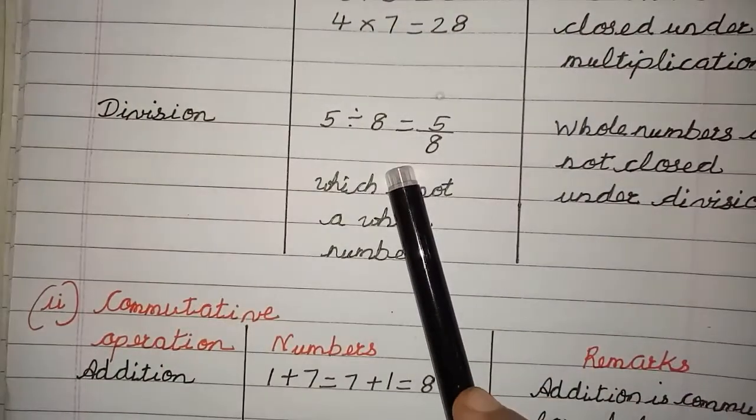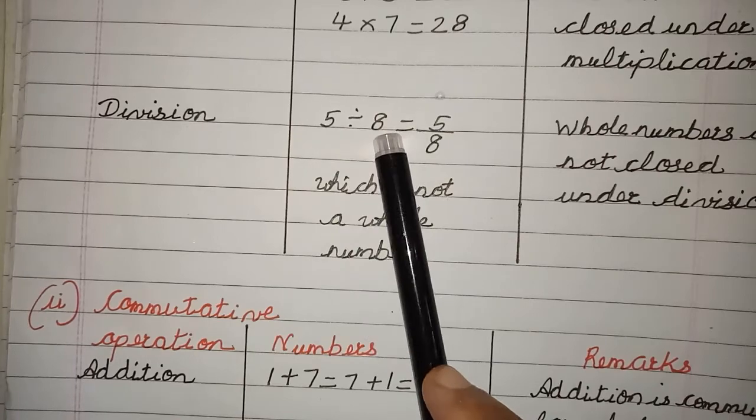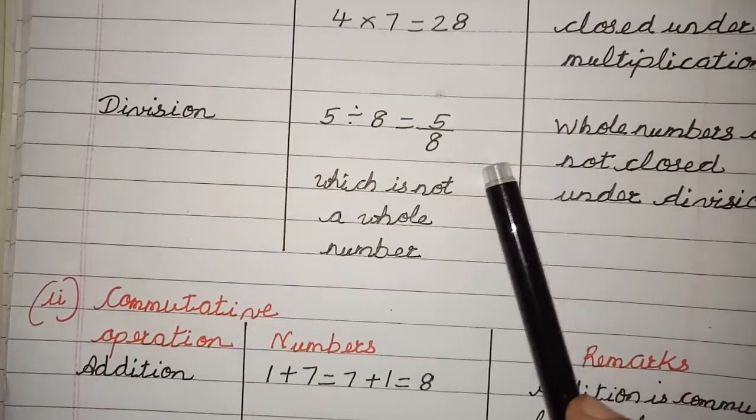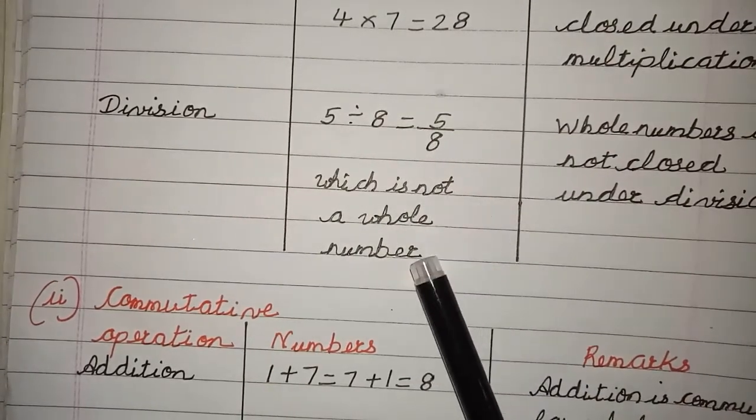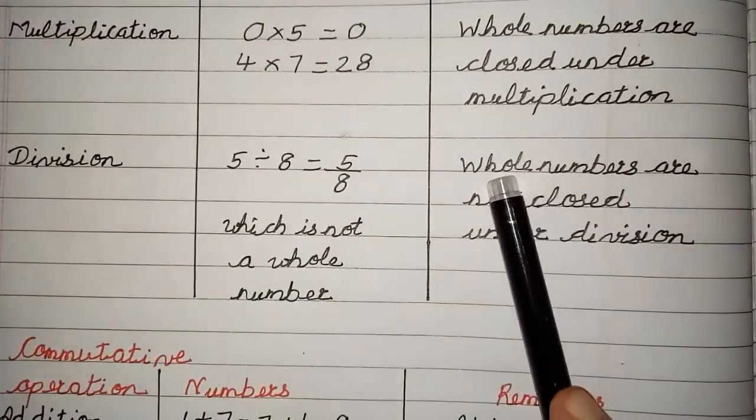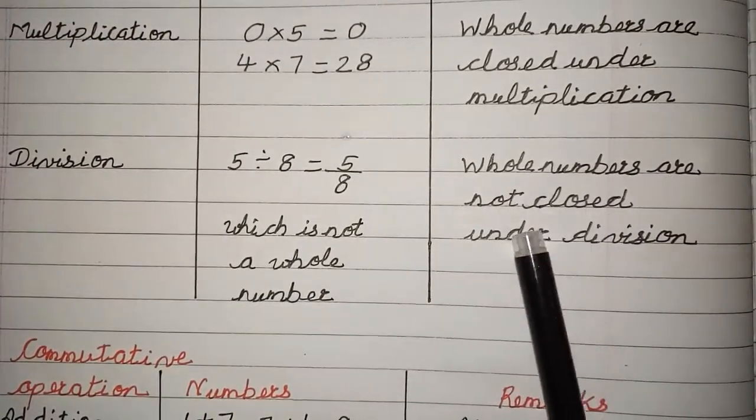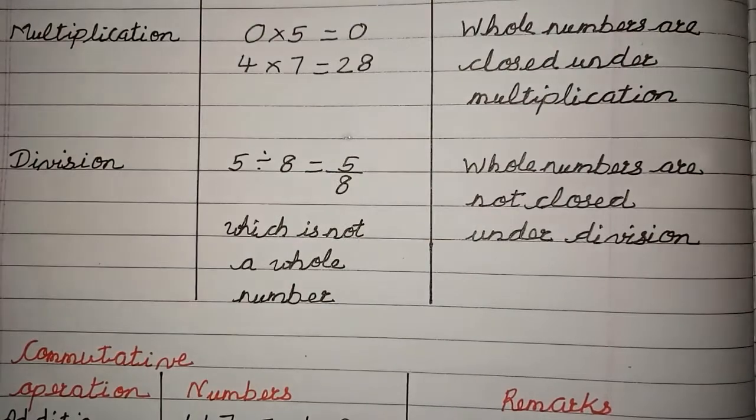Now let us see division. I have taken two numbers 5 and 8. If you divide, children, the answer is 5 by 8. But 5 by 8 is not a whole number. So what I can conclude is whole numbers are not closed under division because the final answer is not a whole number.